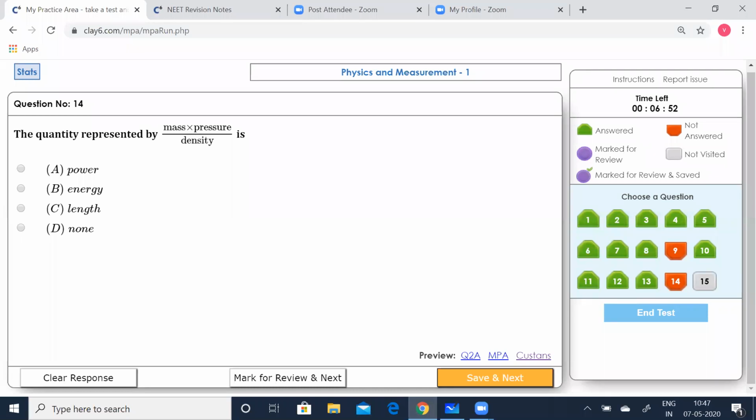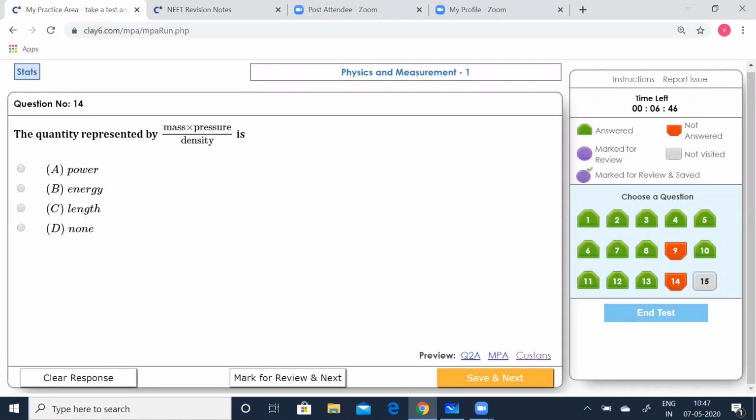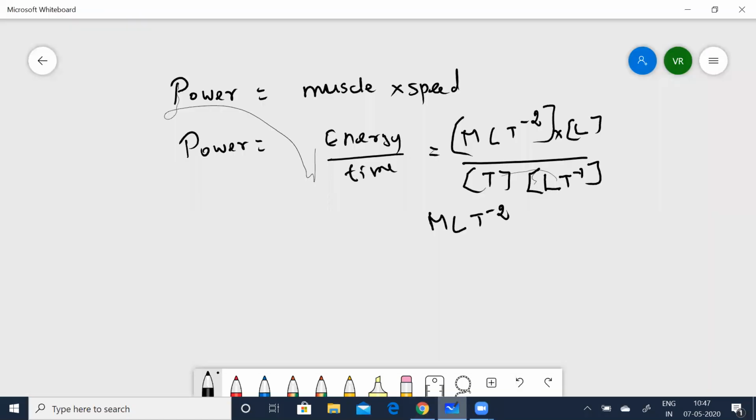Now the quantity represented by mass times pressure divided by density is what? Let us go to that question. Mass into pressure divided by density.